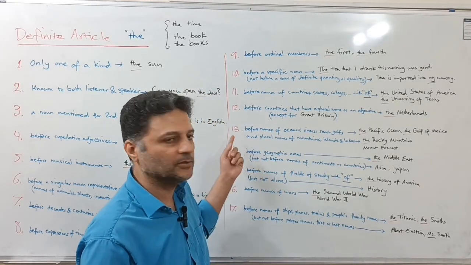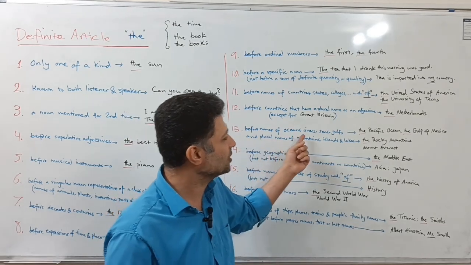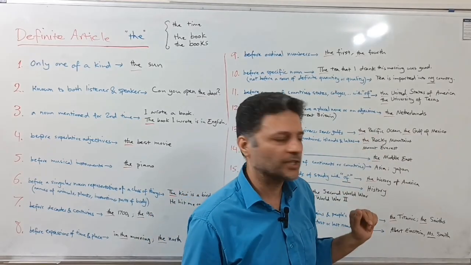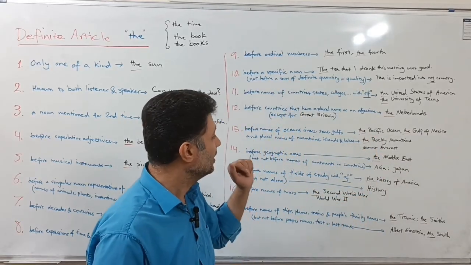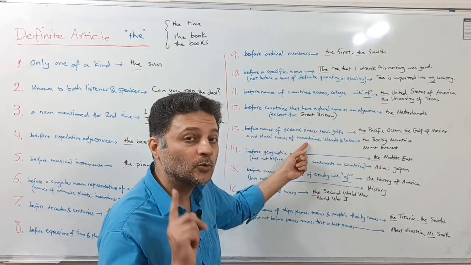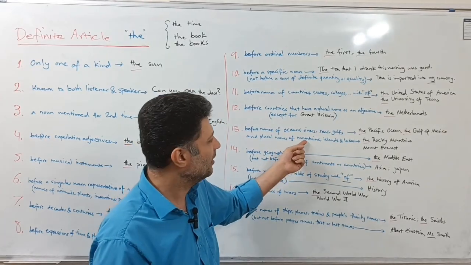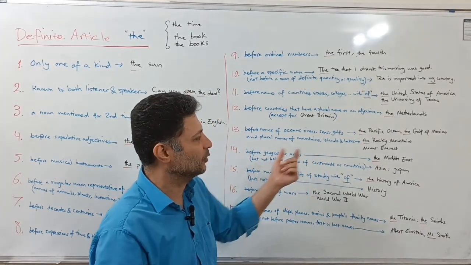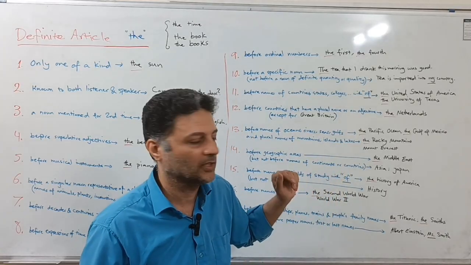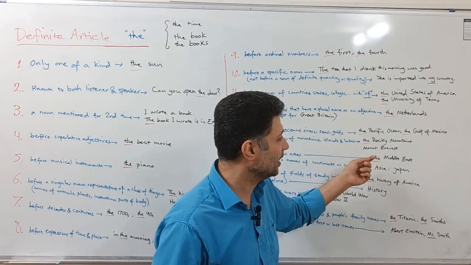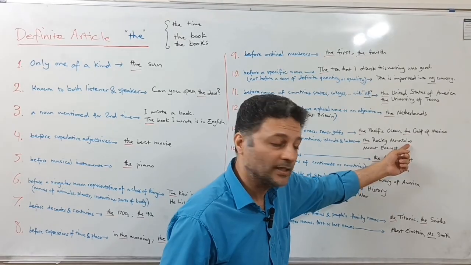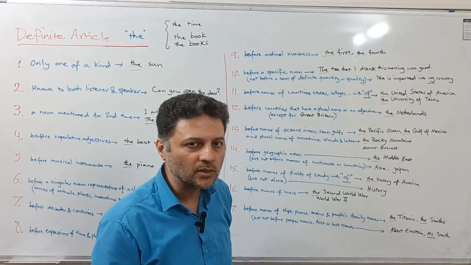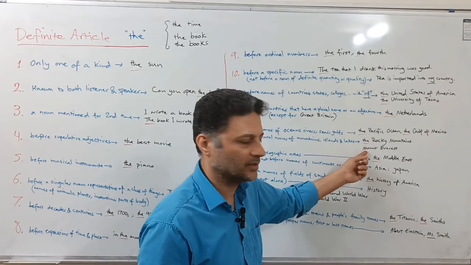Okay, now we come up to number 13. Before names of oceans, rivers, seas, gulfs, whether it's singular or plural, doesn't matter, right? The Pacific Ocean, the Gulf of Mexico, we use them. And plural names, only plural names, not singular names, of mountains, islands, and lakes. These three things should be plural if we use "the" before them, like the Rocky Mountains in America, in the state of Colorado, right? The Rocky Mountains, we say, okay? Rocky Mountains, plural form. But Mount Everest, there's only one Mount Everest, which is the highest mountain in the world, right? So we don't use "the" before it, okay?